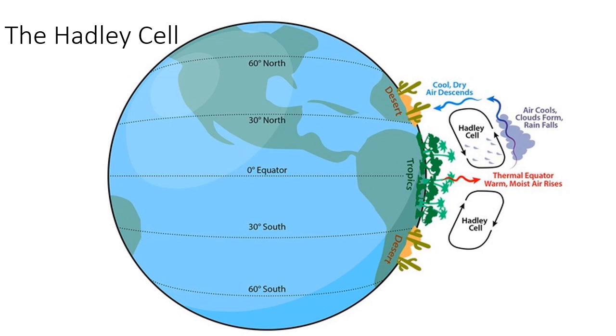Let's concentrate on the Hadley cell for a moment. This is a convection current that influences the climate of the tropics. Air rises at the equator, cooling and condensing and causing clouds. It's thrown outwards by the spinning of the Earth, and this cool air now sinks and descends around the tropics, perhaps 30 degrees north or south of the equator. That air is then sucked back into the equator, and the whole cycle continues.